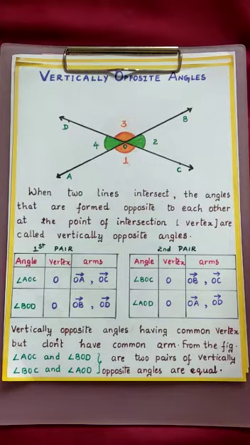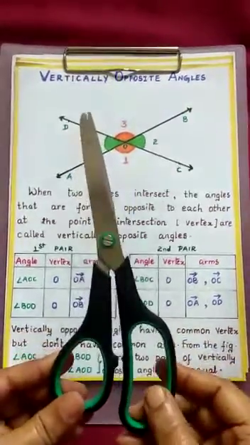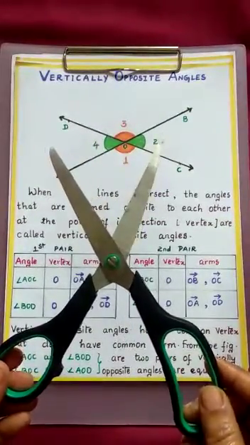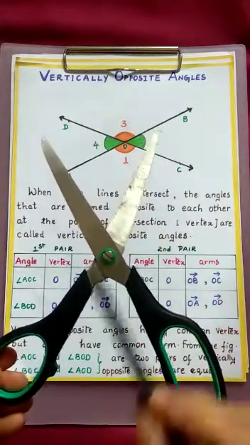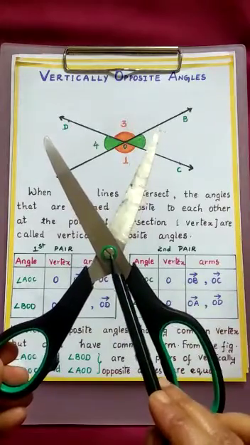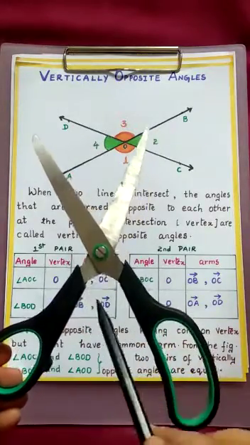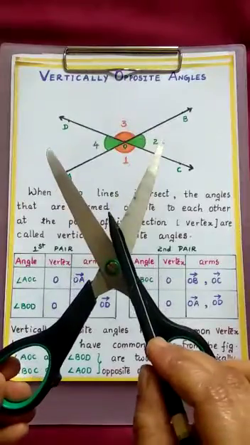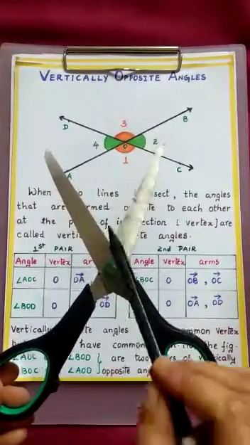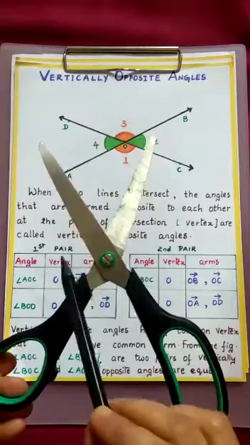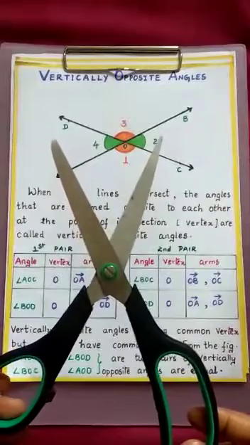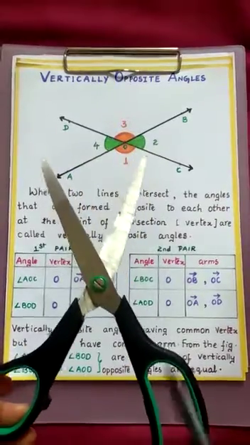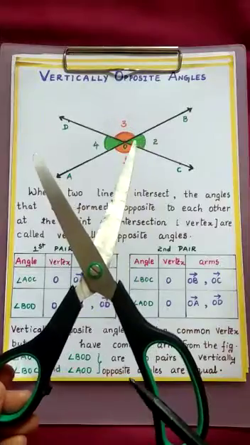Children, can you give an example of vertically opposite angles? This is a scissor. If you open the scissor like this, imagine these are two lines and this is your point of intersection. 1, 2, 3, 4, four angles are formed. The angles which are opposite, this is the first pair and this is the second pair. So if you open the scissor like this, we can show the vertically opposite angles.